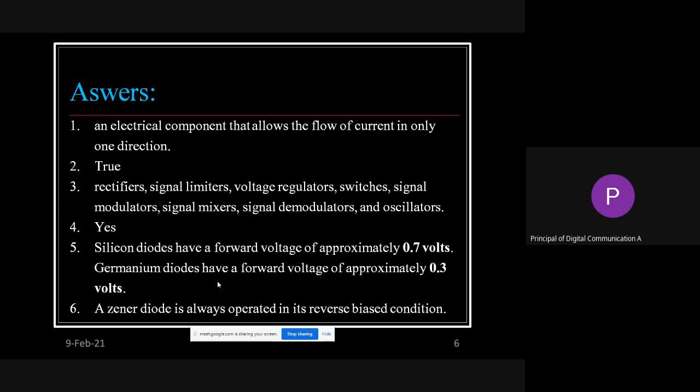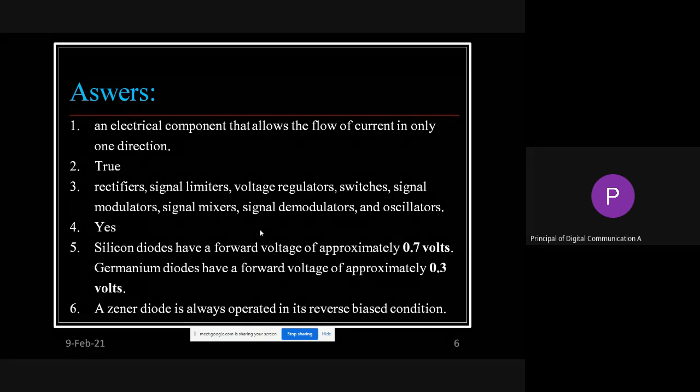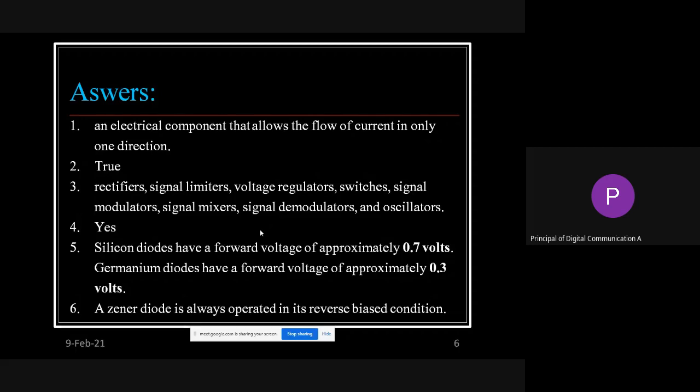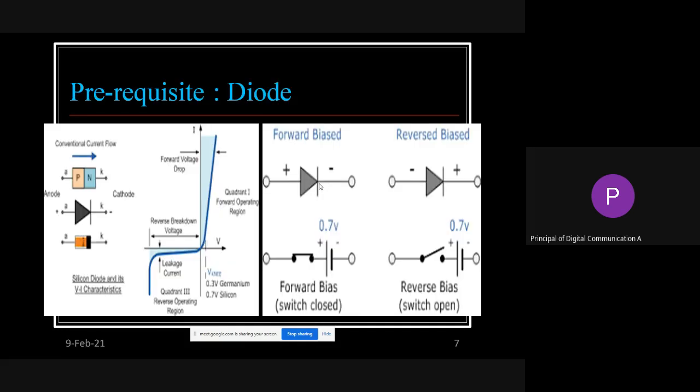And the difference between Zener and diode, what we have discussed, is that the Zener is used as a voltage regulator and it is used in the reverse bias direction, and the diode will work in the forward bias direction. So this is a little recap of what we are going to see ahead. This is again for the remaining students, or those who do not remember forward bias, reverse bias, what was the construction, what is the VI characteristic. For them, I took this particular slide.